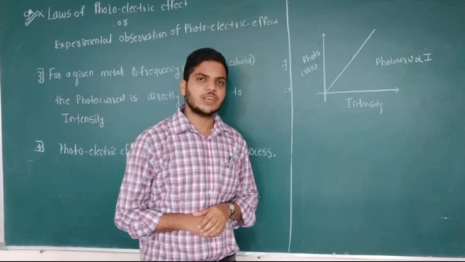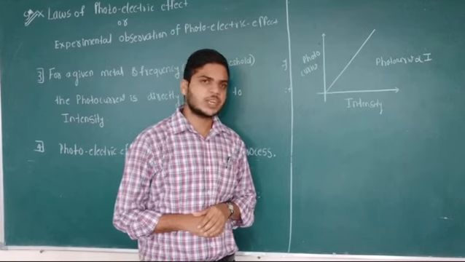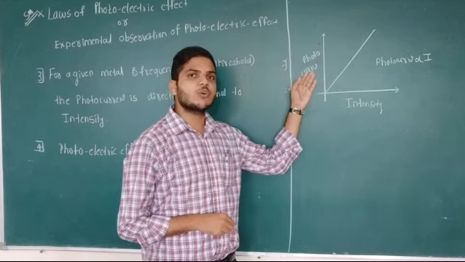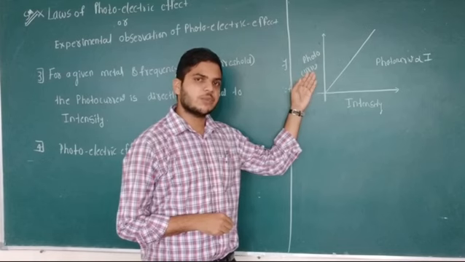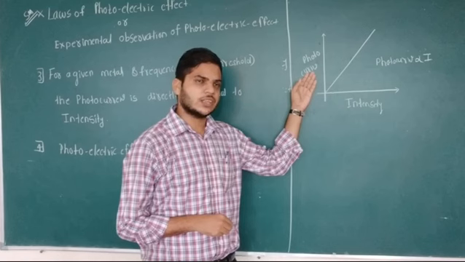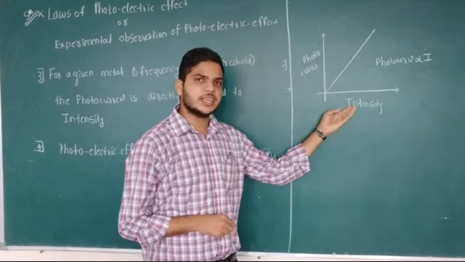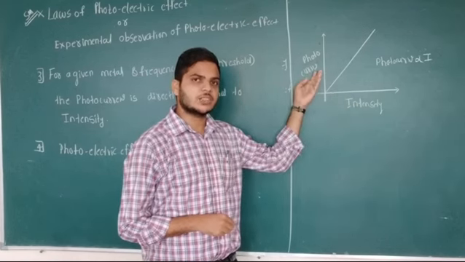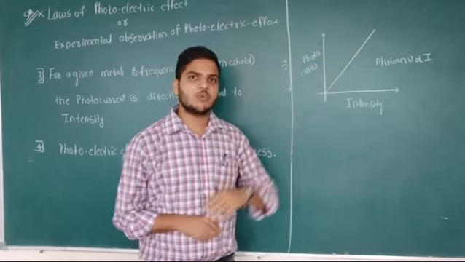Therefore, a large number of electrons are emitted from the metal, and we observe more photocurrent. The photocurrent depends on how many electrons are emitted. Therefore, if you increase the intensity, more electrons are emitted, and we observe more photocurrent.